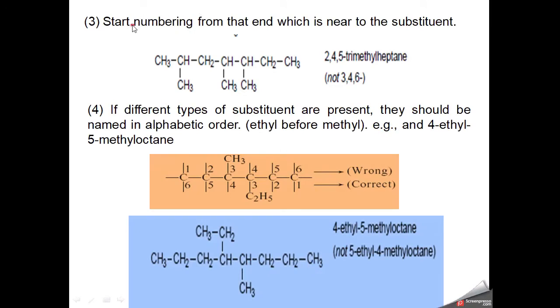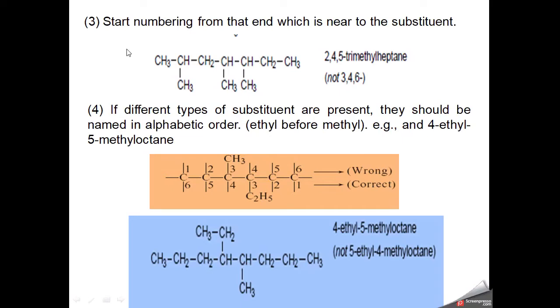Keep going on the numbering principle. Now it is very important, as I already explained, to number the longest chain. So start numbering from that end which is nearest to the substituent. This example explains this phenomenon. How? First of all, we select the longest chain. So this is the longest chain, which contains 1, 2, 3, 4, 5, 6, 7 carbon atoms. These are connected through single bonds.